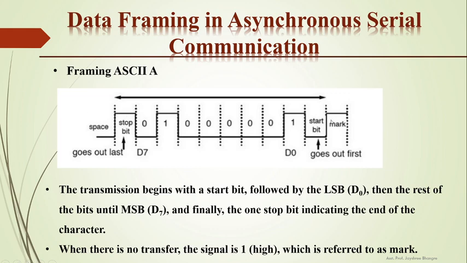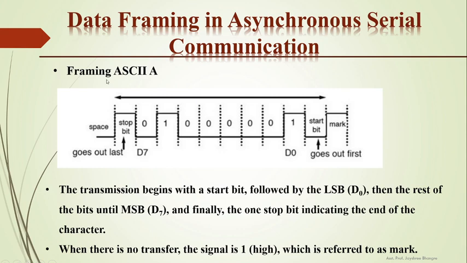When no data is transmitted on the transmission line, it is held high, which is called a mark. The start bit must be low to indicate the start of a frame, and the stop bit is high to indicate the end of a frame.